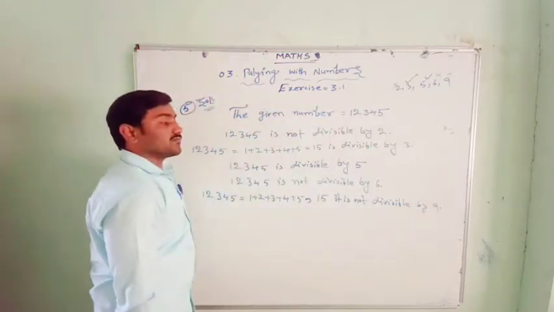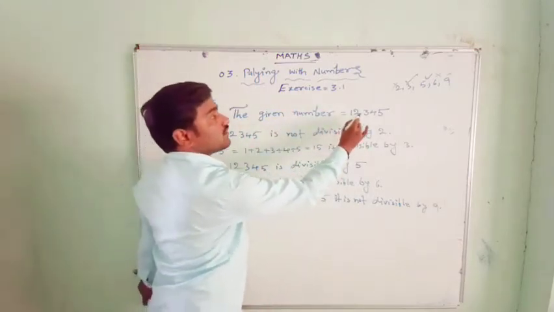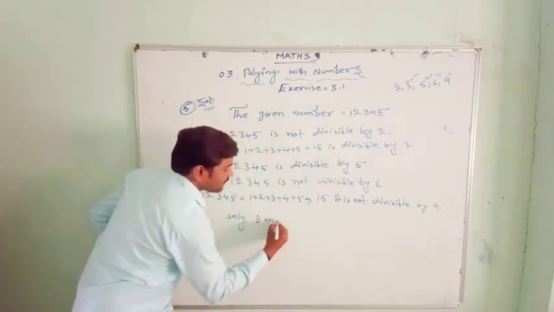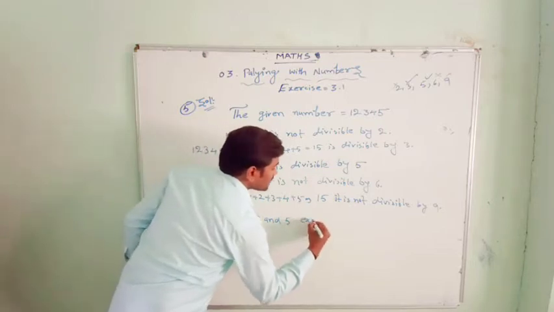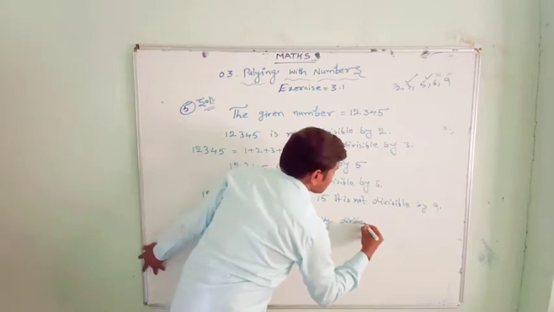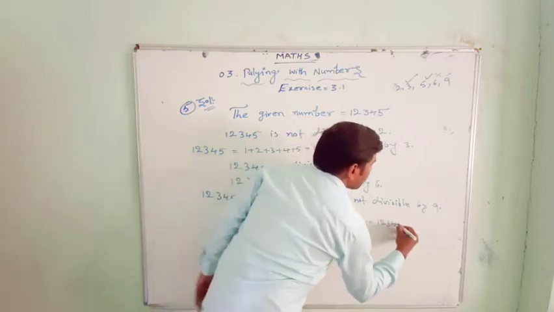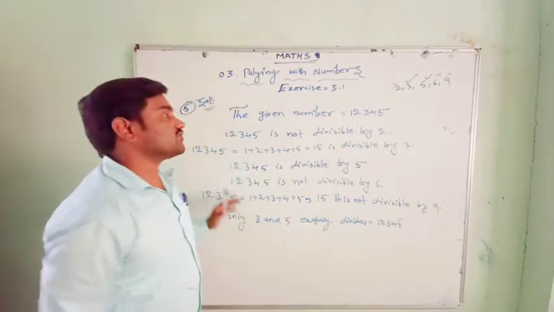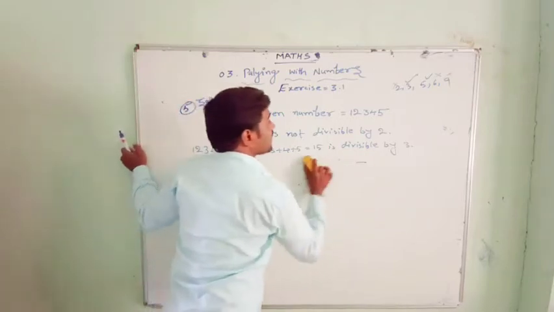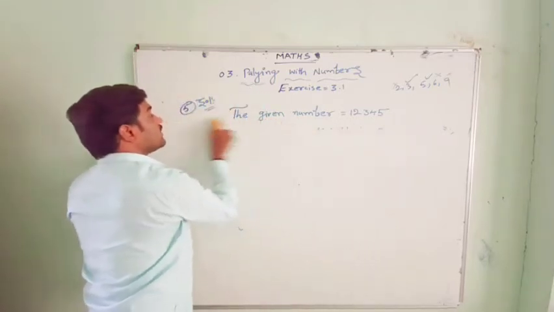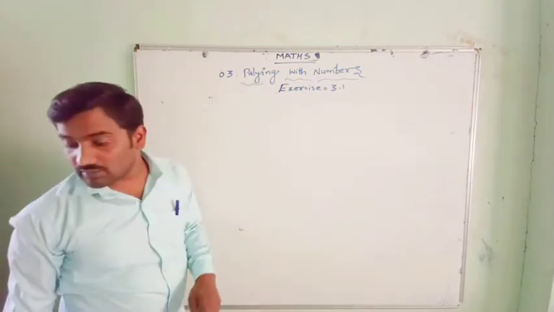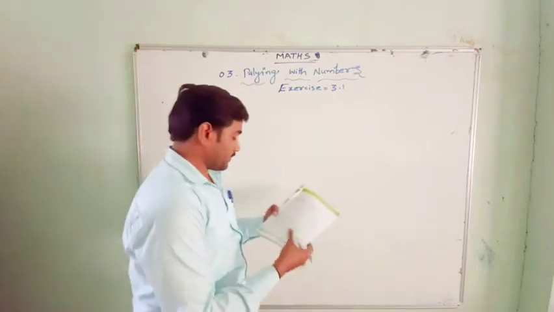Which of the numbers exactly divide this number? Only 3 and 5. Only 3 and 5 exactly divide 12,345 without giving a remainder. The remaining numbers will not divide exactly, by using the divisibility rules I told you.